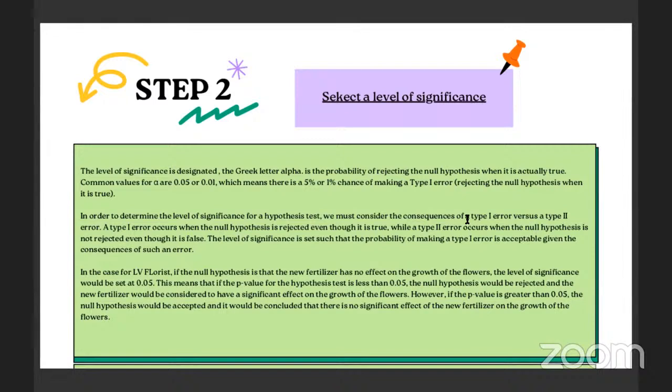In order to determine the level of significance for a hypothesis test, we must consider the consequences of a type 1 error versus a type 2 error.